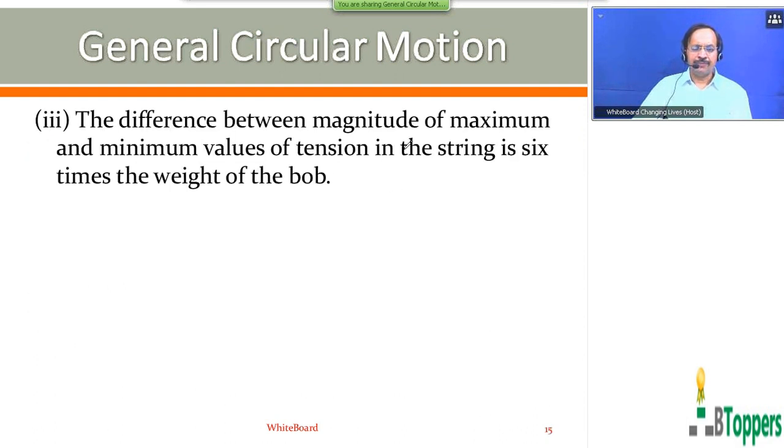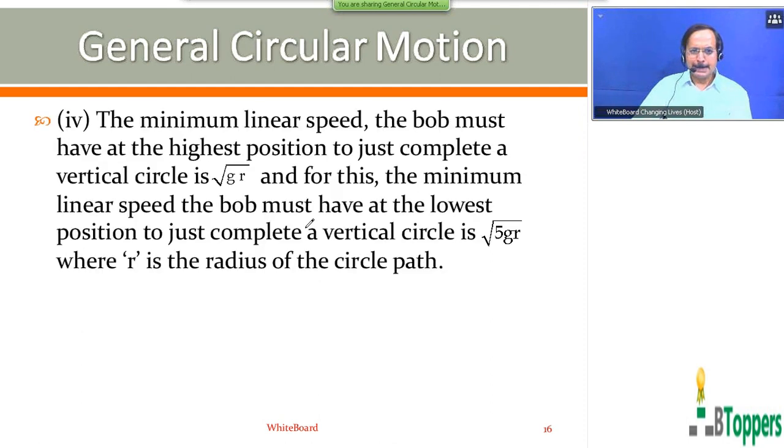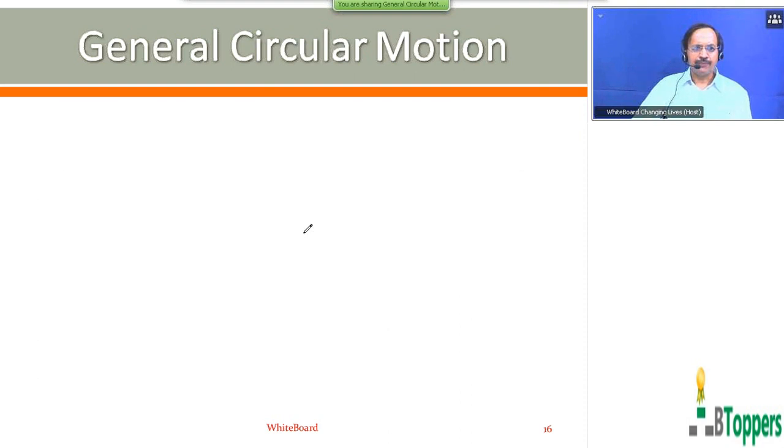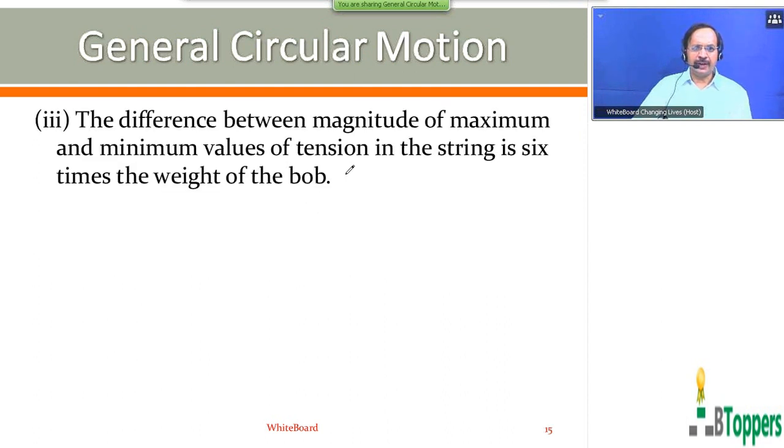Third point: the difference between the magnitude of the maximum and minimum values of tension of the string is 6 times the weight of the bob. If you are going to copy this third point, first finish copying this.